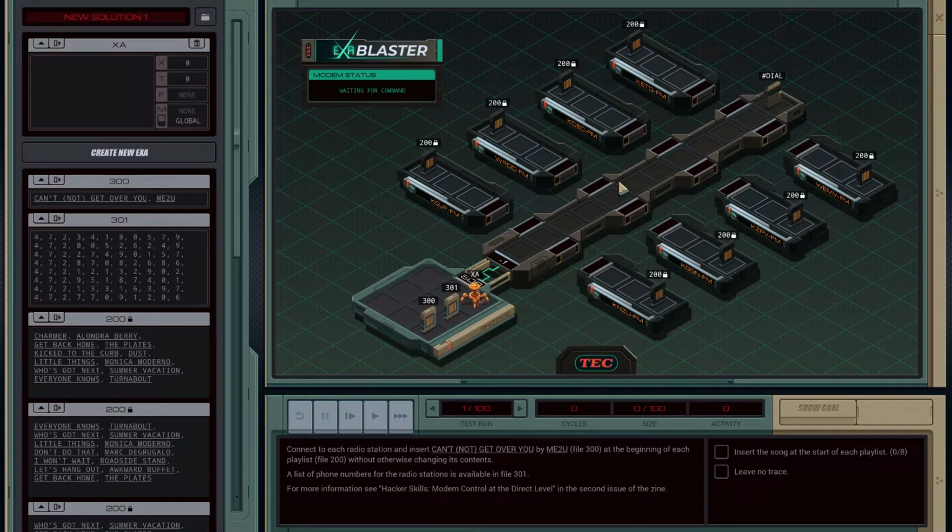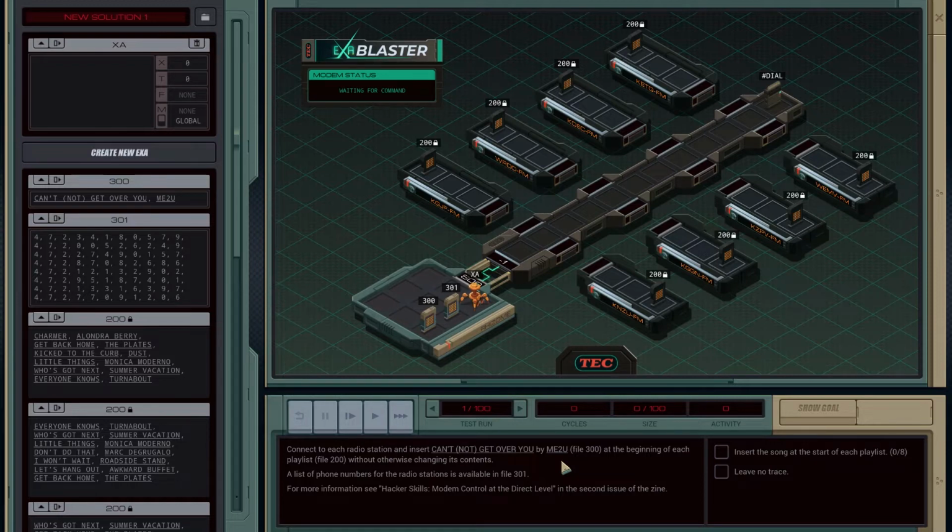Okay, so we do have a modem, and so here's the modem. We can dial things in the modem, and then it will establish these connections somehow. Let's look. Okay, connect to each of the radio stations and insert Can't Not Get Over You by Me to You, file 300, at the beginning of each playlist, file 200, without otherwise changing its contents.